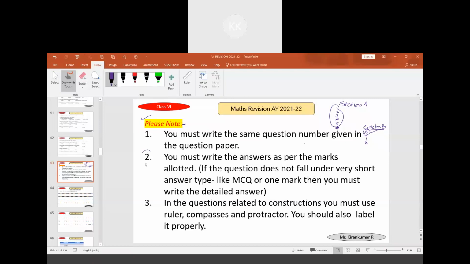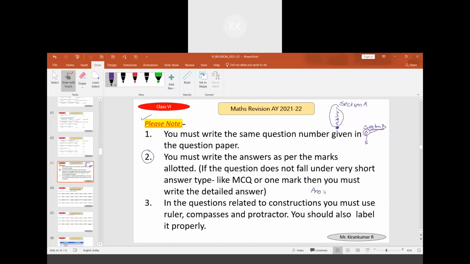Why this point? Because there was a question related to finding area. Area of land was given. You find the area of 1 flower bed, then the area of 5 flower beds, then find the difference.